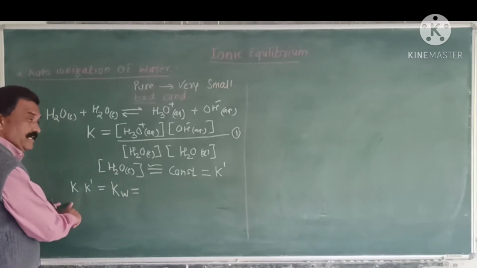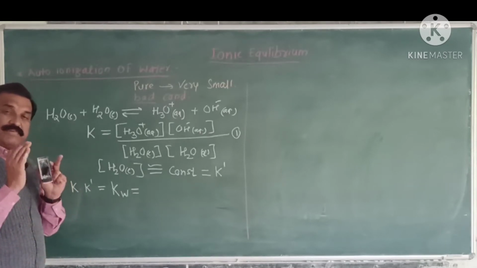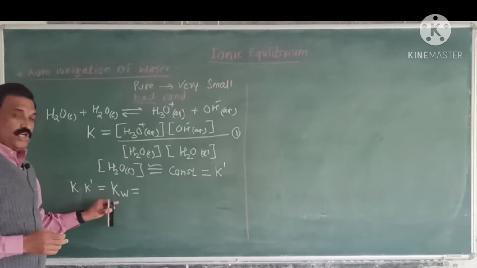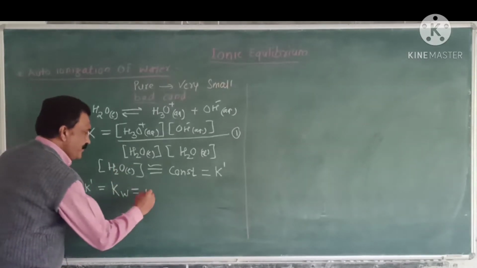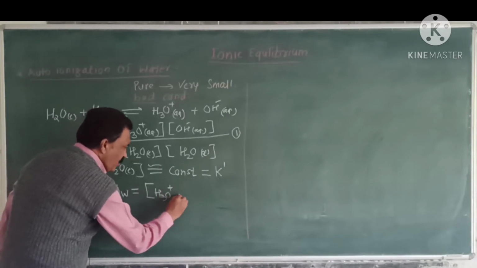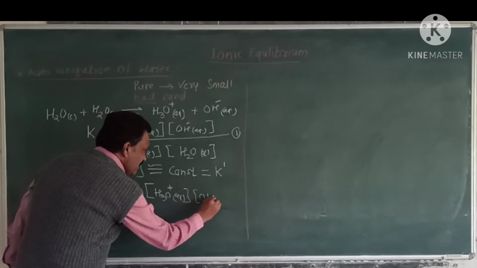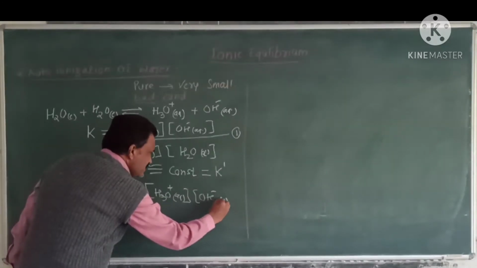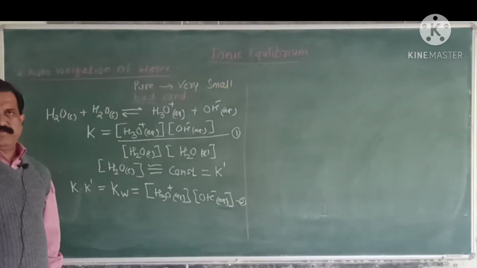One constant multiplied by another constant gives a new constant, denoted by Kw, which is equal to the concentration of hydronium ions into the concentration of OH minus ions. This is equation number 2.